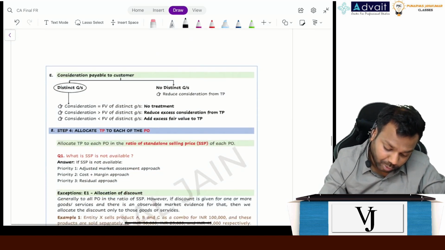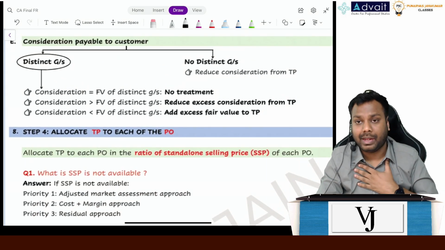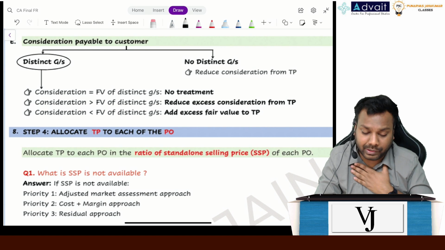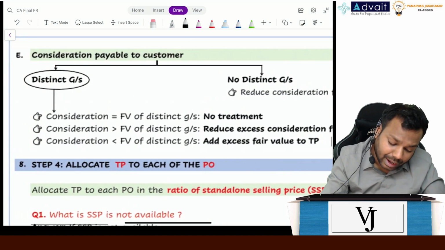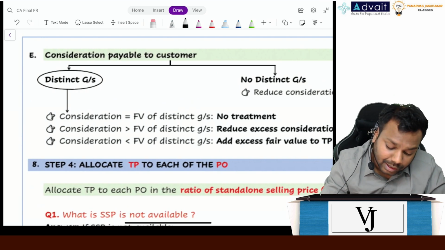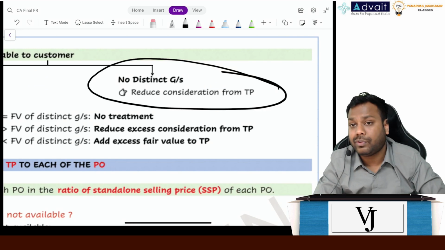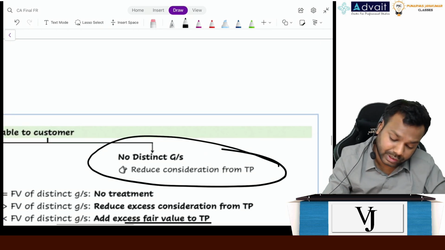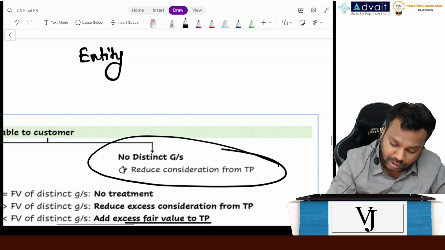Now, coming to the next point, consideration payable to the customer. Here, I as an entity am paying consideration to the customer. Understand, when the entity pays consideration to the customer and there are no distinct goods or services that the customer gives to the entity, think of it this way: entity, customer.